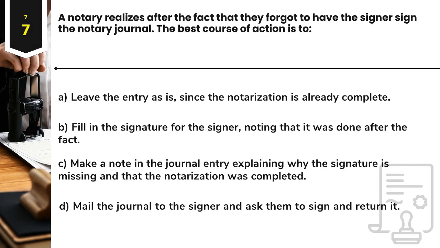Question 7. A notary realizes after the fact that they forgot to have the signer sign the notary journal. The best course of action is to A. Leave the entry as is, since the notarization is already complete. B. Fill in the signature for the signer, noting that it was done after the fact. C. Make a note in the journal entry explaining why the signature is missing and that the notarization was completed. D. Mail the journal to the signer and ask them to sign and return it.